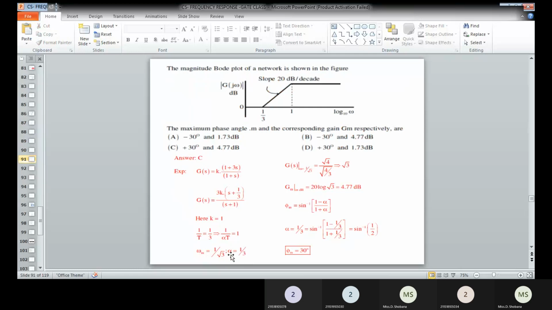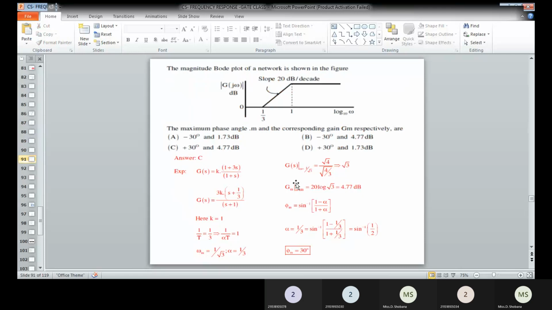Once you know this, you can have the G of s value at omega equal to 1 divided by root 3. If you are substituting that, the magnitude is obtained as root 3. So if you want to determine the magnitude in dB, then 20 log of root 3 will be 4.77 dB.